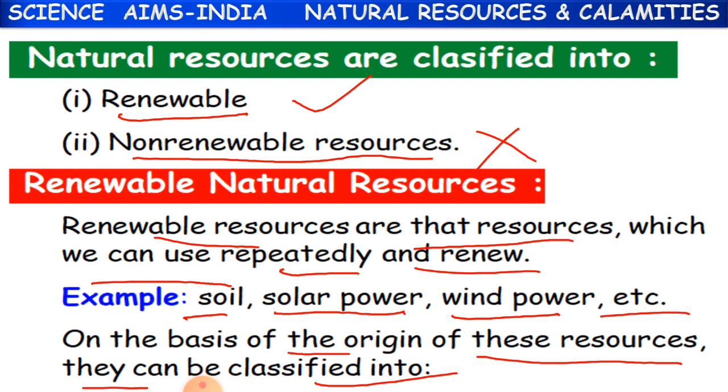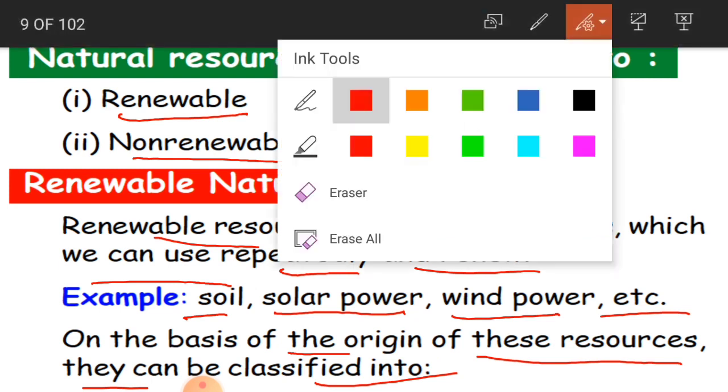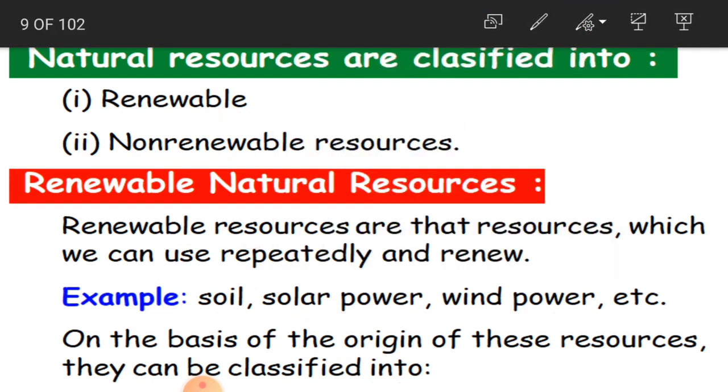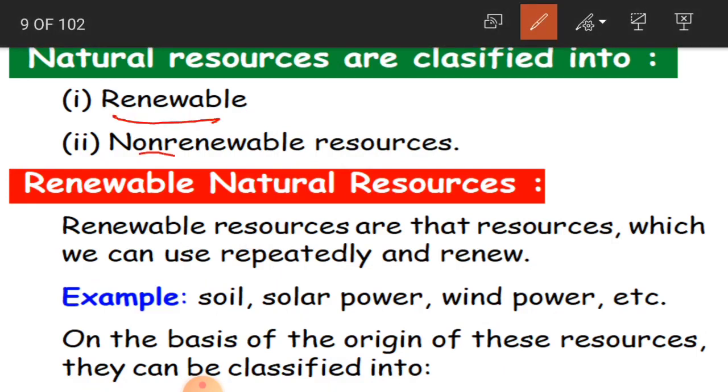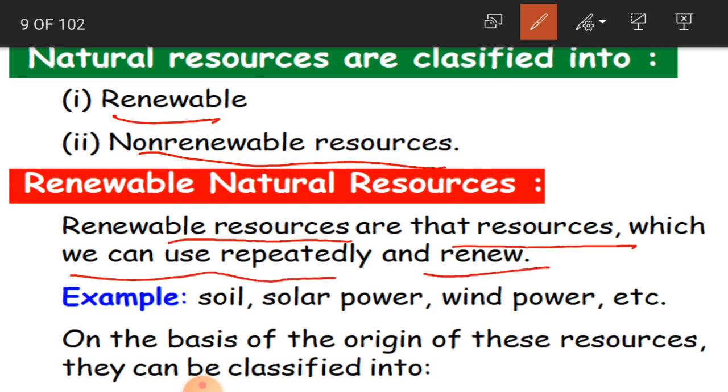Yes. And again, natural resources are classified into two types. What are they? They are renewable and non-renewable resources. What are renewable resources? Renewable resources are those resources which can be used repeatedly and renewed.